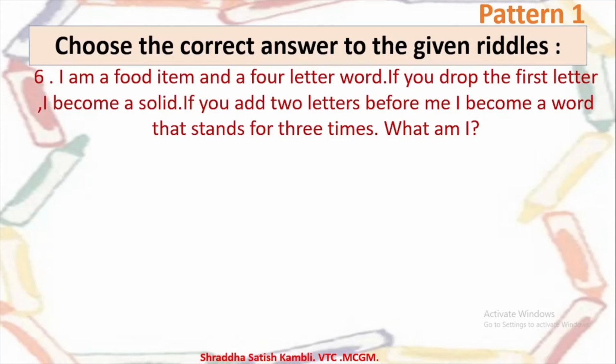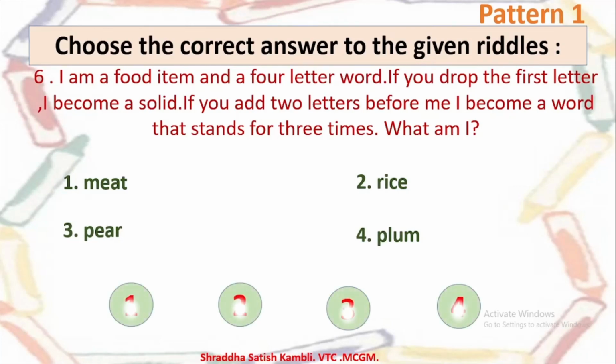So what is it? Let us check out. Is it 1 meat, 2 rice, 3 pear or 4 plum? Which do you think the answer is? Yes, it is answer number 2, rice.